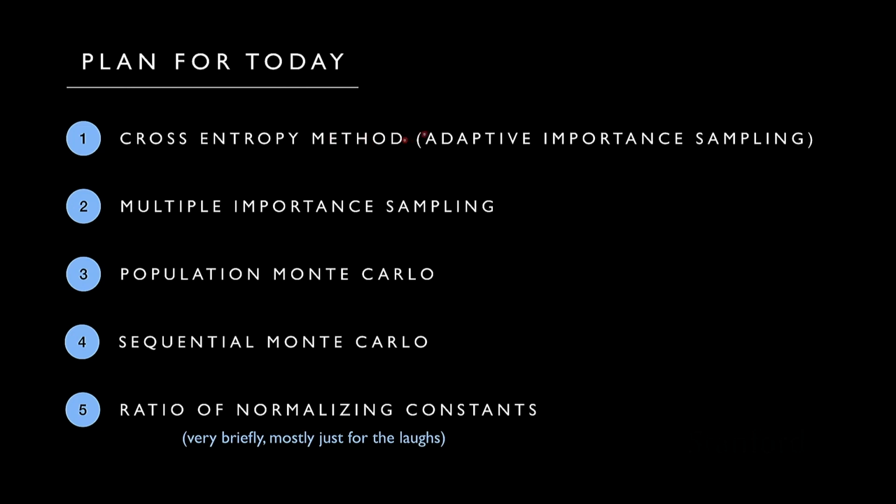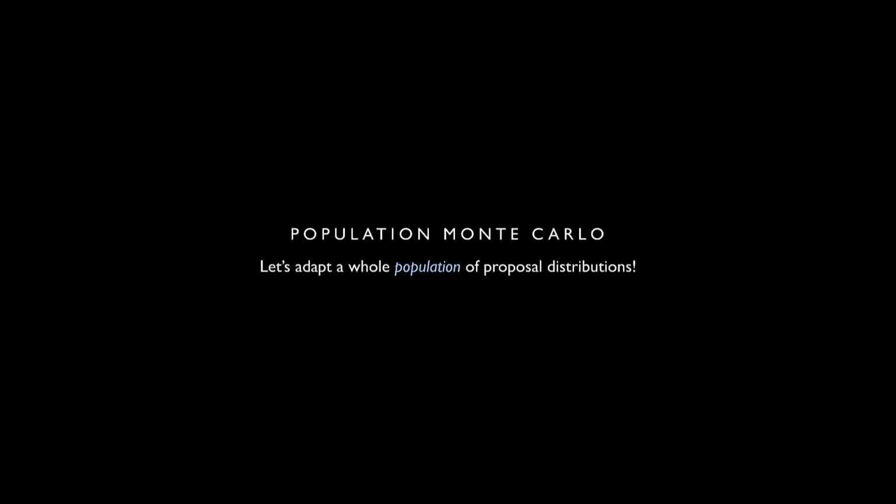So when we looked at the cross entropy method, we had trouble picking our own importance sampling proposal where we just had to pick one. So we said, let's pick one and adapt it. We're going to do the same exact idea, but now with multiple importance sampling. We now get to pick more than one, but that's more things we have to choose. How are we going to choose all of those proposals? What population Monte Carlo allows us to do is take multiple importance sampling proposals and adapt those to get a better set of proposals. The key idea is to adapt a whole population of proposal distributions.